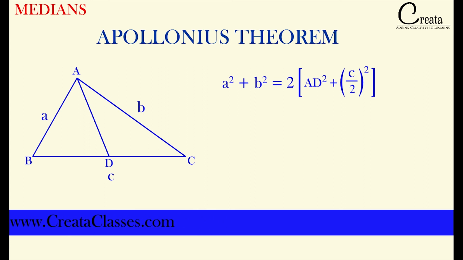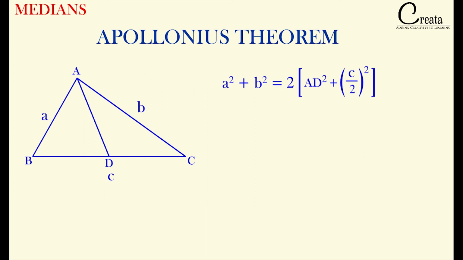a square plus b square, that is the sum of squares of two sides of the triangle. Here we have taken the side a and side b, is equal to twice of (c by 2) whole square, where c is the third side, plus AD square. AD is the median between the side a and b. Here we have taken the median which is between the side a and b.